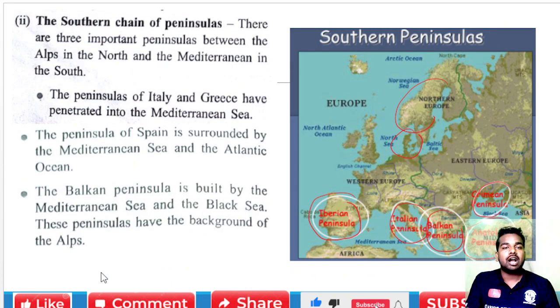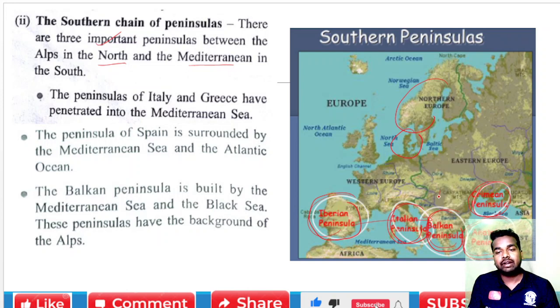Now, after that we are going to study the southern chain of peninsulas. We can find that there are so many peninsulas: this is the Iberian Peninsula, this is the Italian Peninsula, this is the Balkan Peninsula, this is the Anatolian Peninsula, this is the Crimean Peninsula. So there is a chain of peninsulas that we find in southern Europe. There are three important peninsulas between the Alps in the north and the Mediterranean in the south.